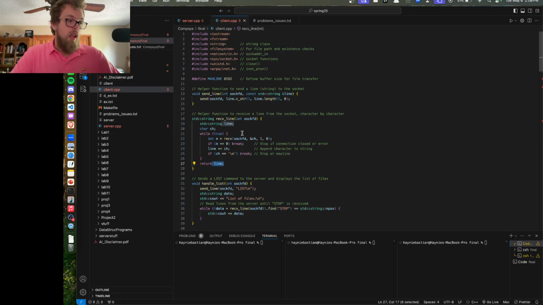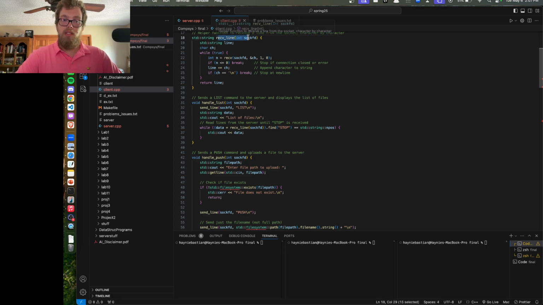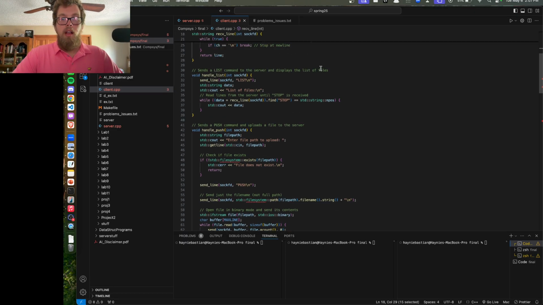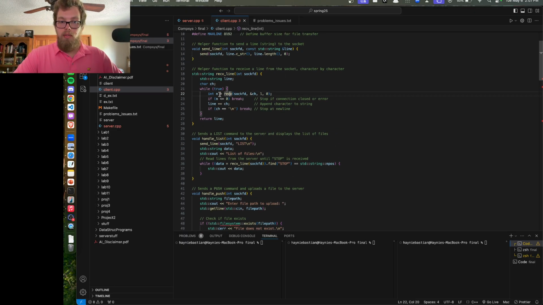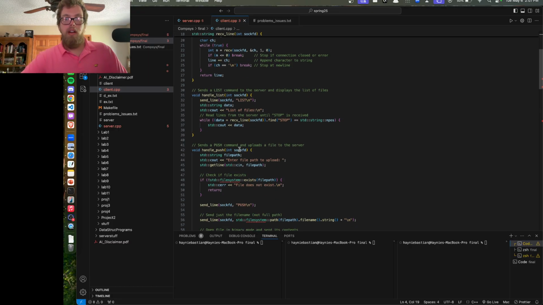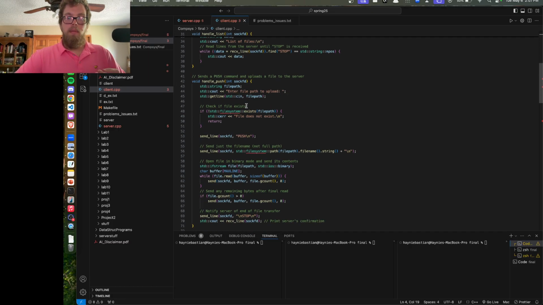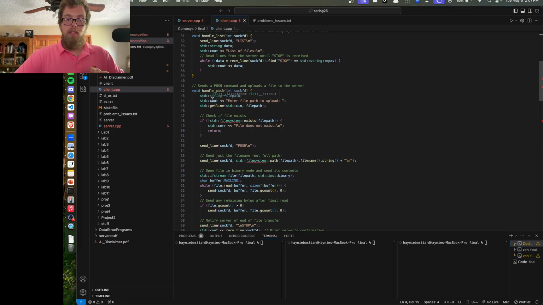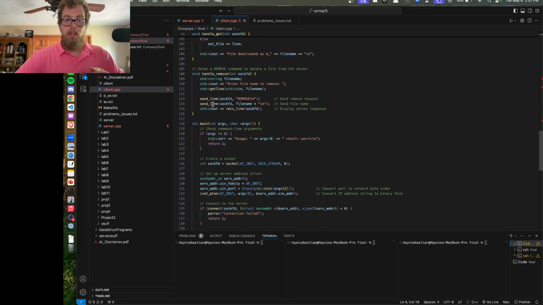Now, in the client side, I'm already 6 minutes in, so I'm going to be a little bit quicker with my explanations. We are going to have a send line, which is going to send a string to our socket. And then we're going to have our receive line. That's going to be the same receive as is in the server side. The same architecture. We leverage the receive function that's built in to the file systems library and expanded upon it. And then we're going to have individual functions for handling push, get, remove.